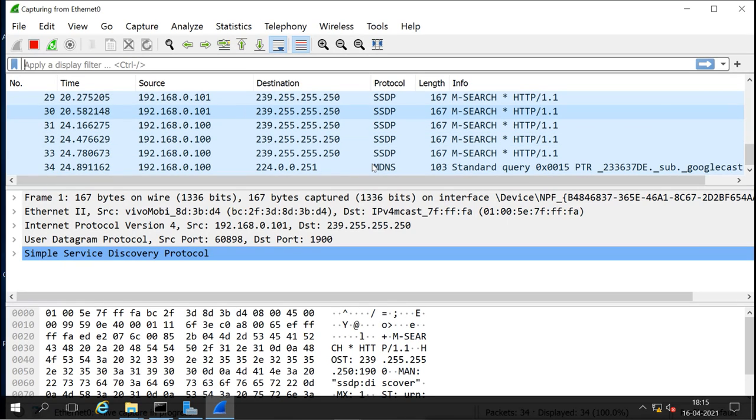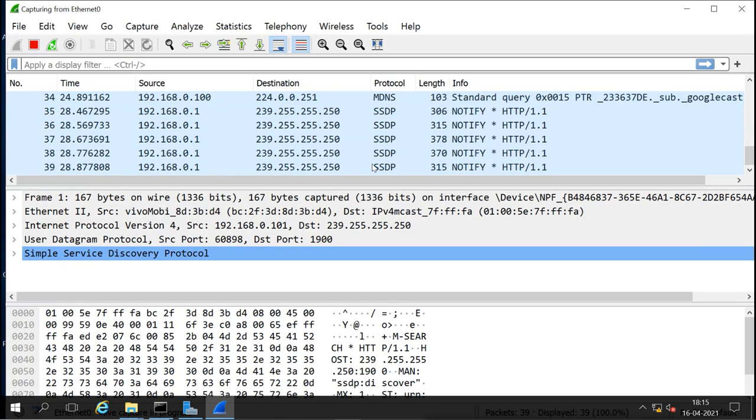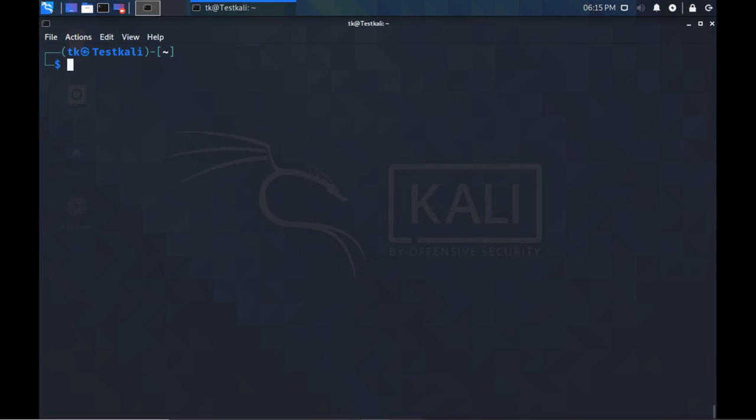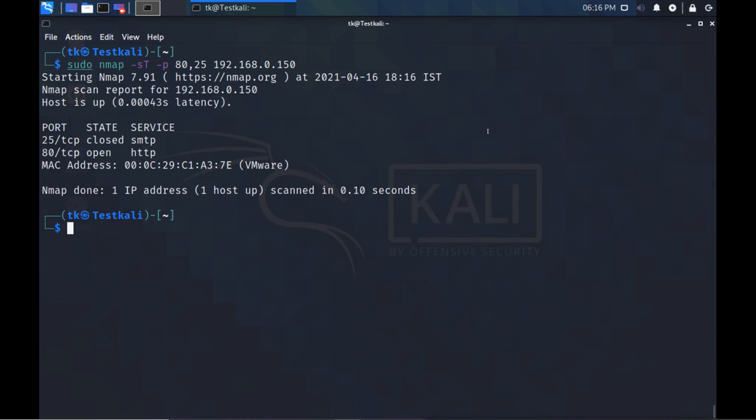Now I will go to the Linux machine and I will try to send the scan attack. First I will do the full open scan and see what happens when you do the full open scan, and I will do it only for port 80 and 25, so that we can easily understand and easily see what happens. One port is open, one port is not open. This is the result we get. But how do we get this result?